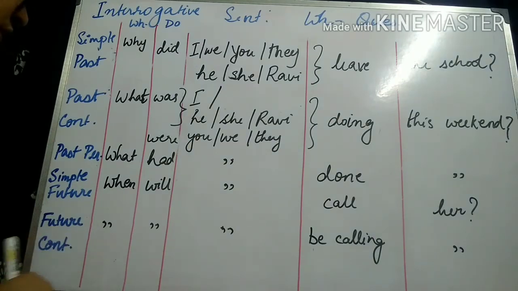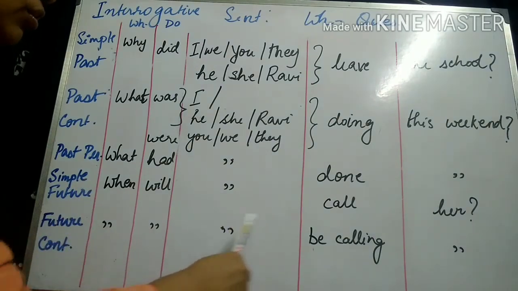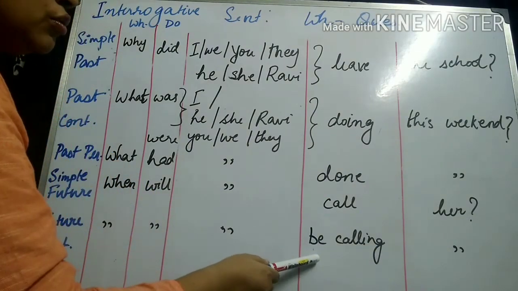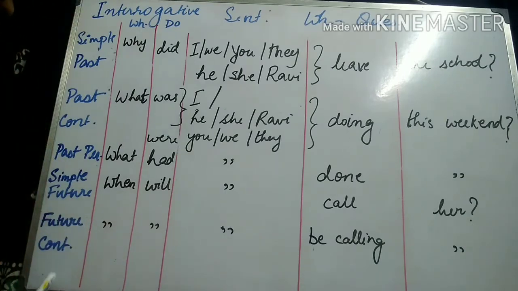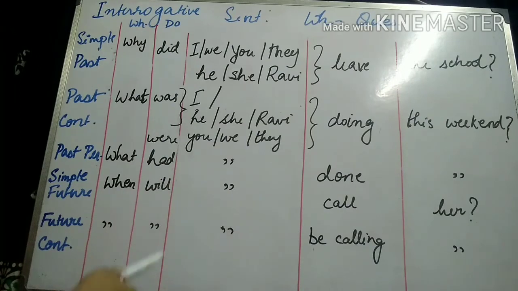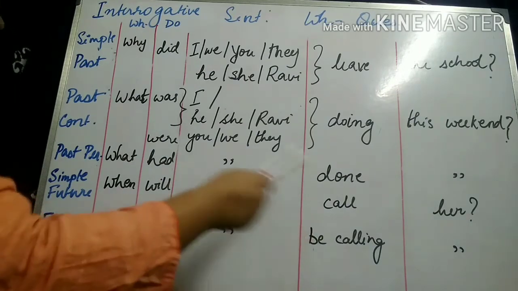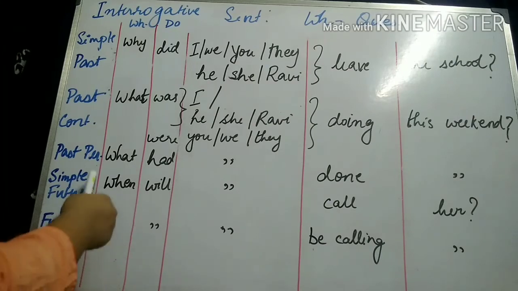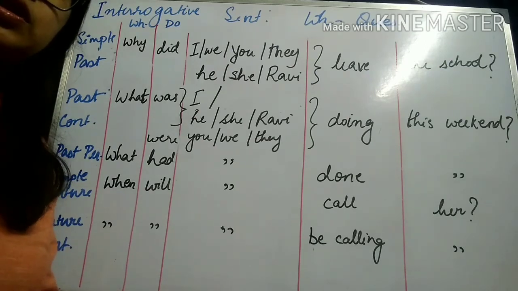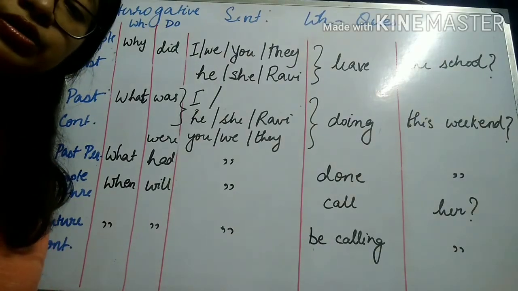Same is with future continuous. When will you be calling her? So the only change is in this verb. It is going to become be calling to suggest future continuous. The remaining sentence is going to remain the same. When will I be calling her? When will she be calling him? So we see that with simple future and future continuous, there are not many variations. Again, I'm not going to discuss the future perfect tense in this structure because these expressions are no longer used.